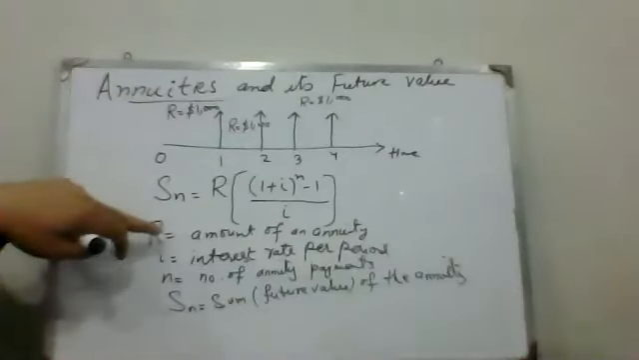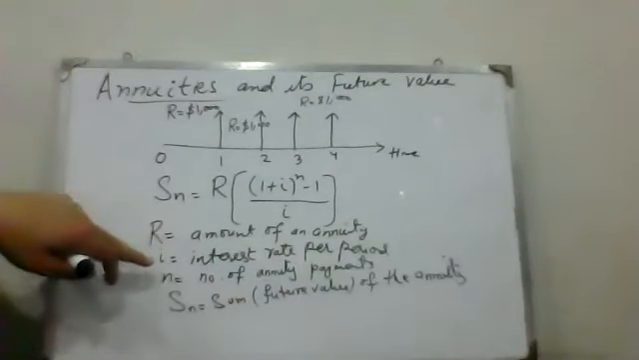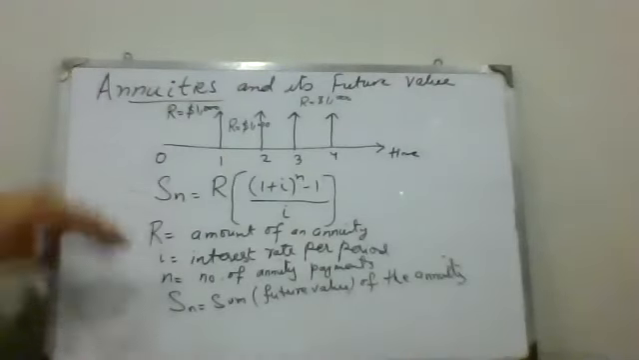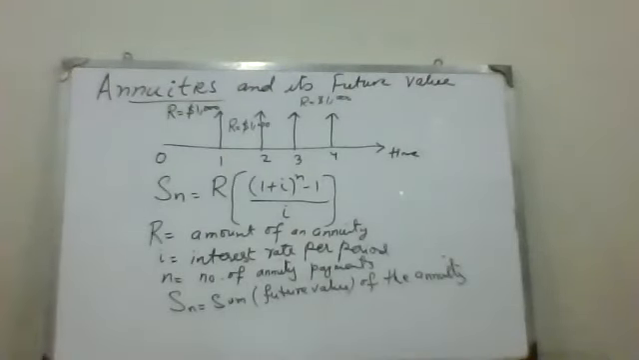So here R is the amount of an annuity, I is the interest rate per period, and n is the number of annuity payments, in how many years we have to pay. That may be 4 years or 5 years. And S is the sum of the future value of annuity that we pay in a specific interval.